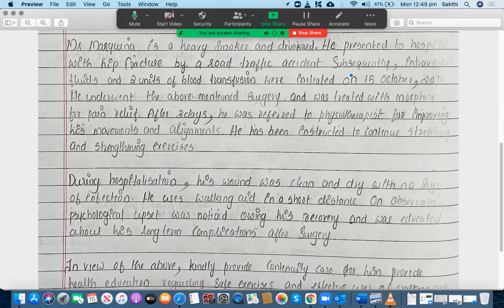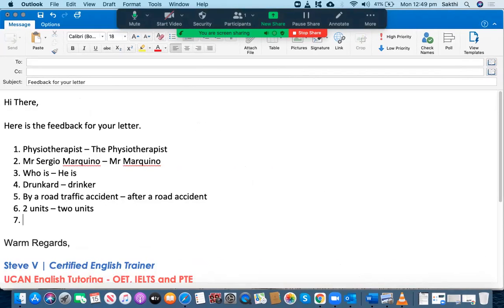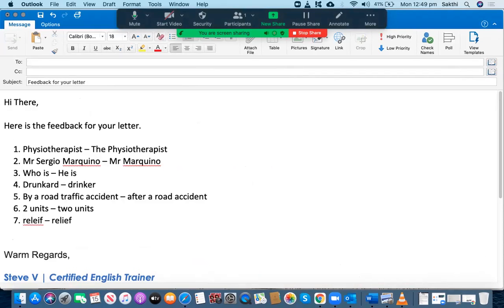I don't know whether you have written the I after the L or before the F. This is wrong, because the way you have placed it, it looks like R-E-L-E-I-F. If that's the case, then that's a spelling mistake. You should write R-E-L-I-E-F. That's the correct answer. Okay, let's go to the next one.